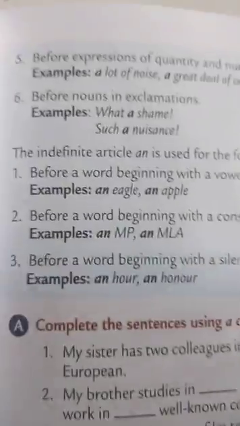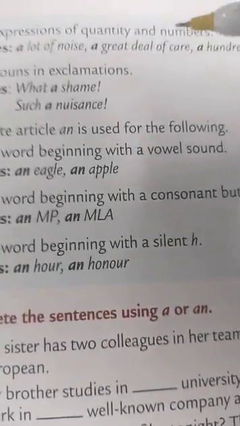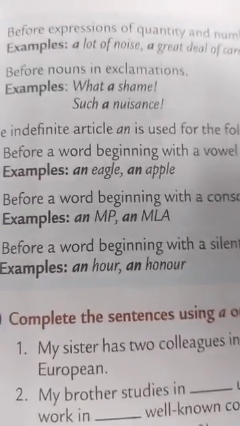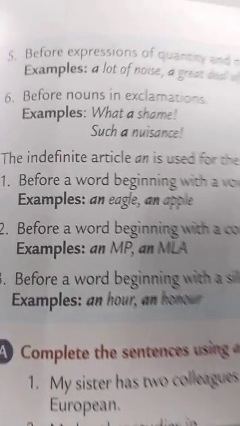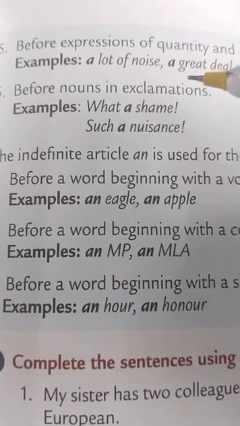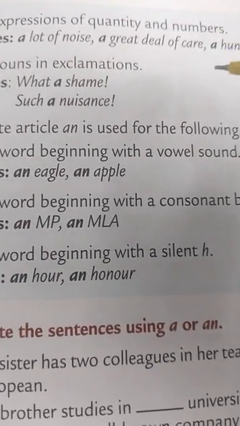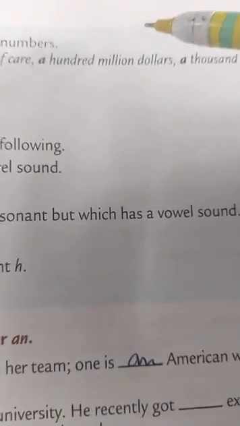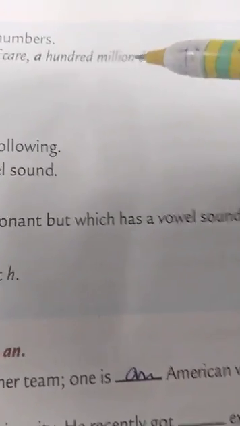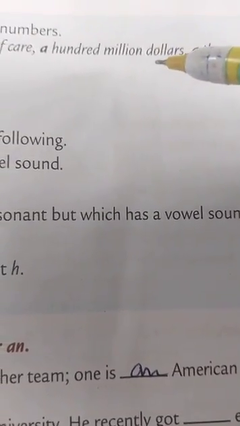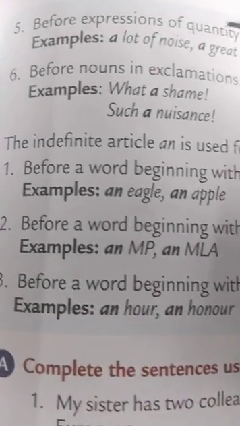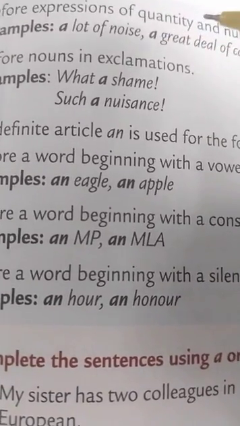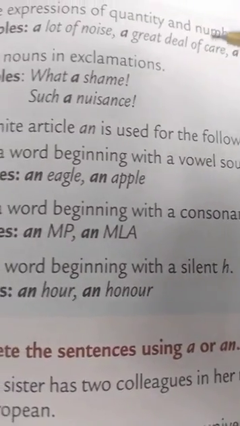We use a before expressions of quantity and numbers. For example, a lot of noise, a great deal of care, a $100 million. This $100 million is an expression of number. A 1,000 people, this is an expression of number. So we use article a before the expression of quantity and numbers.